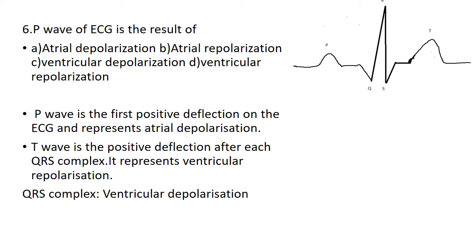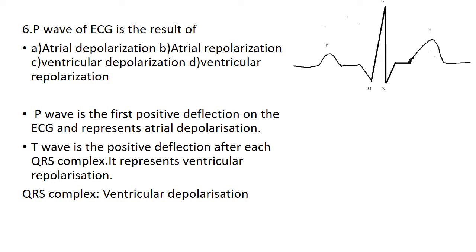Here is the P wave. You can see the P wave in the graph. P wave is a first positive deflection on ECG, and it represents the atrial depolarization. After the P wave comes the QRS complex.